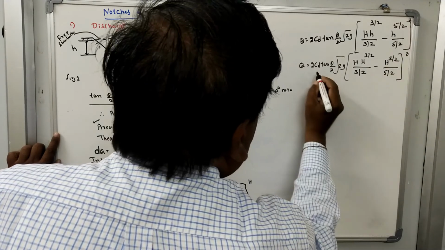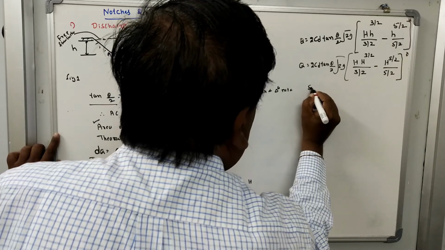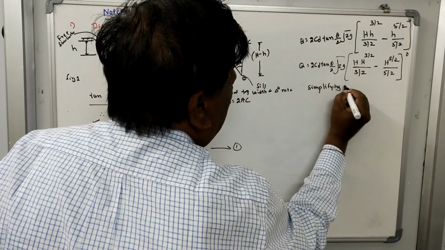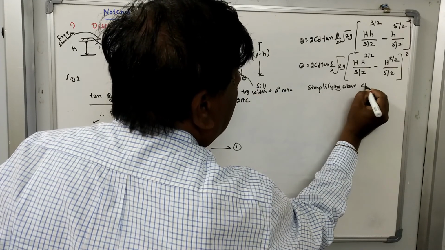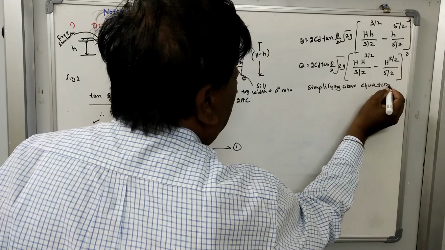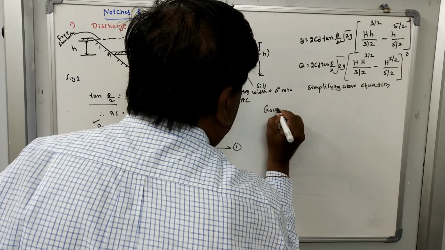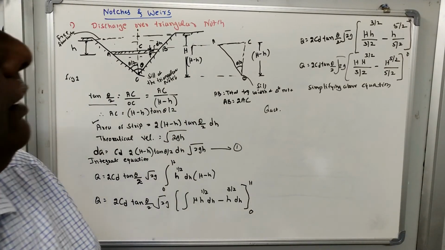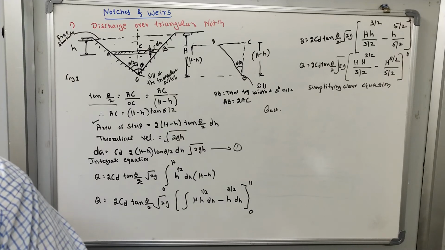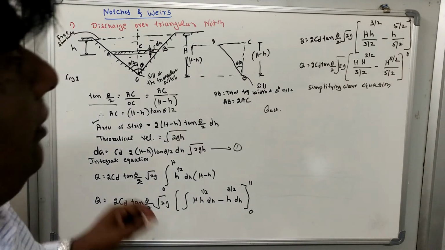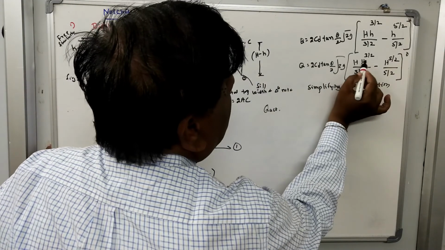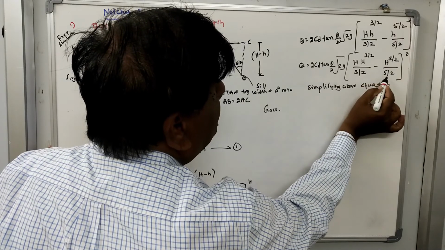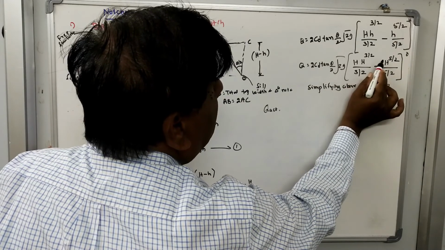Now you simplify this equation. Simplifying the above equation, Q actual is equal to 8 by 15. You just simplify this: H to the 5 by 2 with 2 by 3, minus H to the 5 by 2 with 2 by 5.